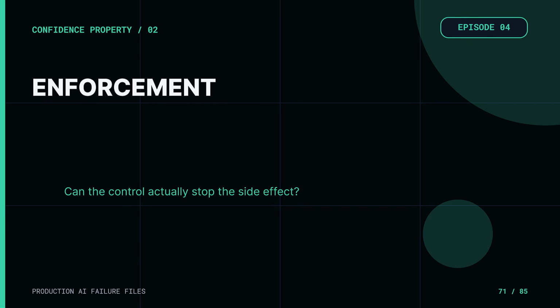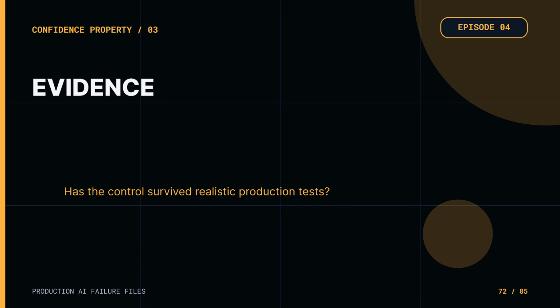A warning that the tool can ignore is not a boundary. Third, evidence. Has the control been tested against realistic failures, with results broken down by risk and production conditions? A single average score does not tell you whether the system fails on the one action that matters most.